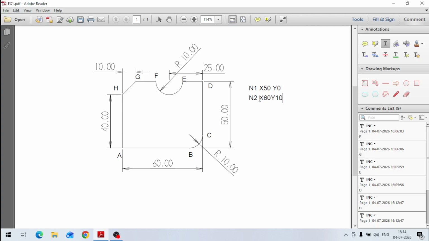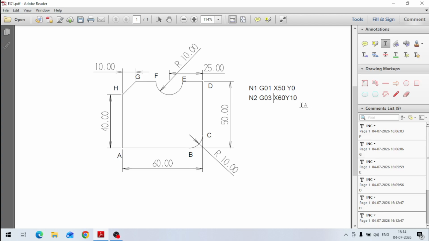Anti-clockwise direction means G03. Here in the first line, because it was simple linear cutting, I have to give the command G01, which is the command for linear cutting. Okay, G01 x50 y0. But here, because it is anti-clockwise cutting, the command will be G03. Okay, G03 x60 y10.